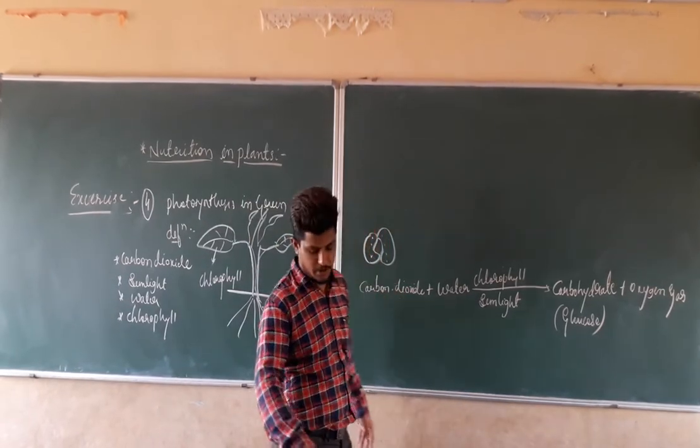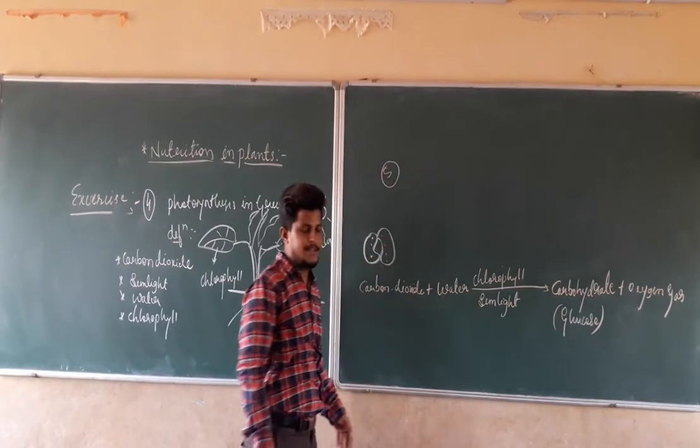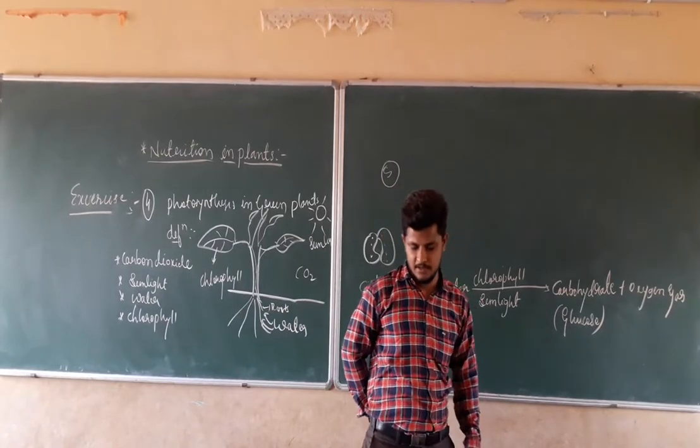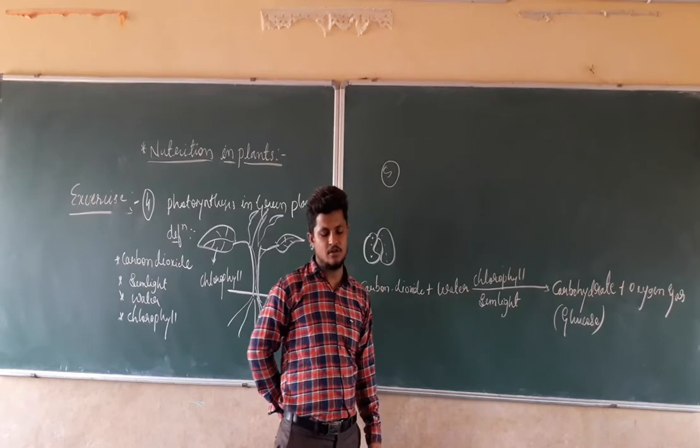The next, fifth question. What is it? Show with the help of a sketch that plants are the ultimate source of food.